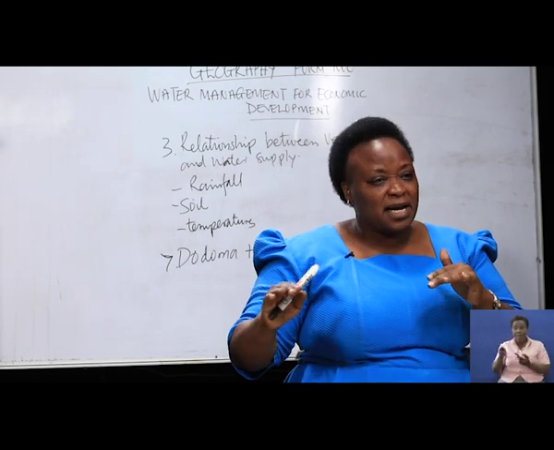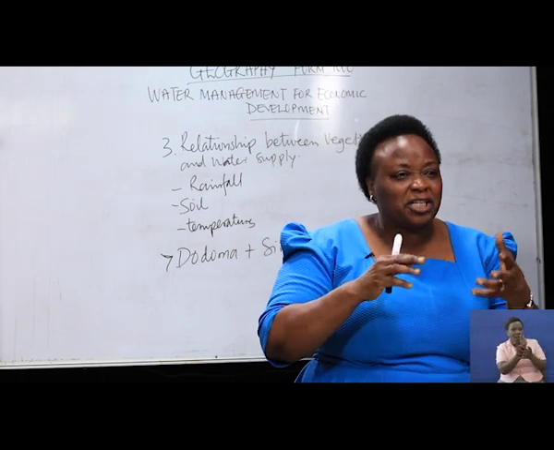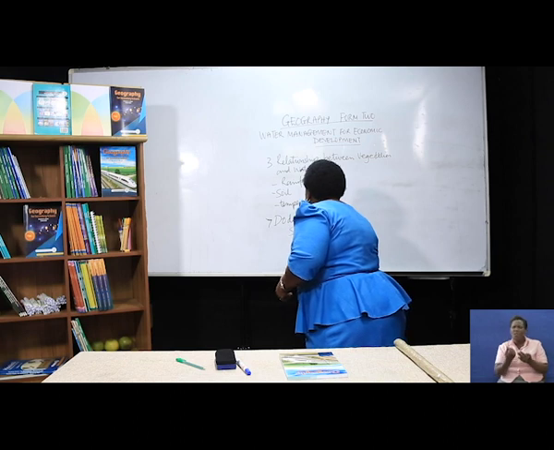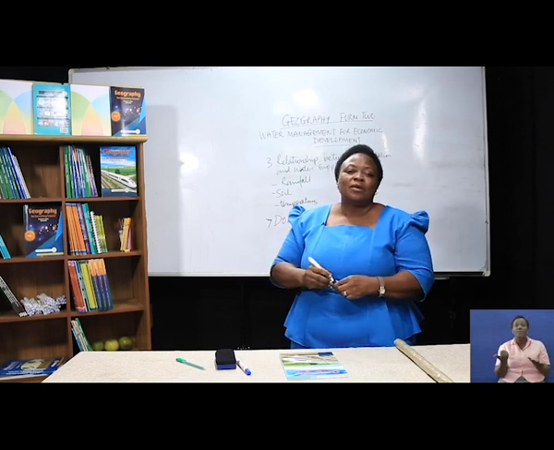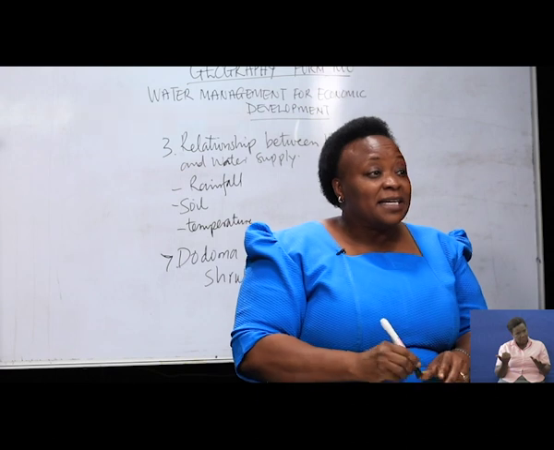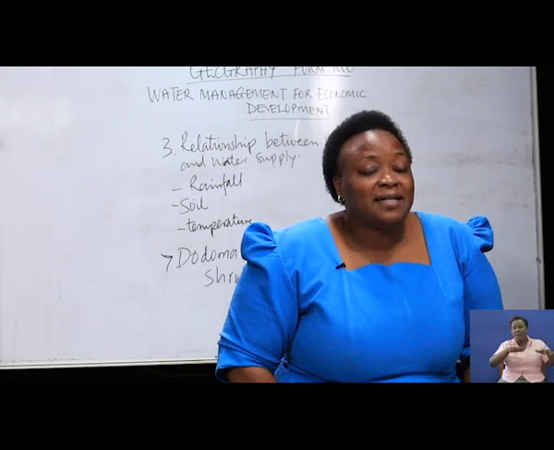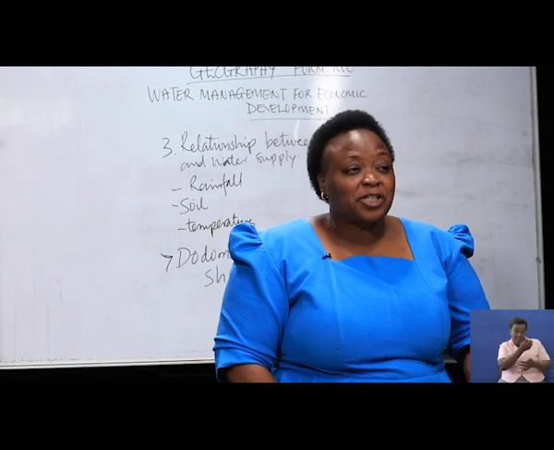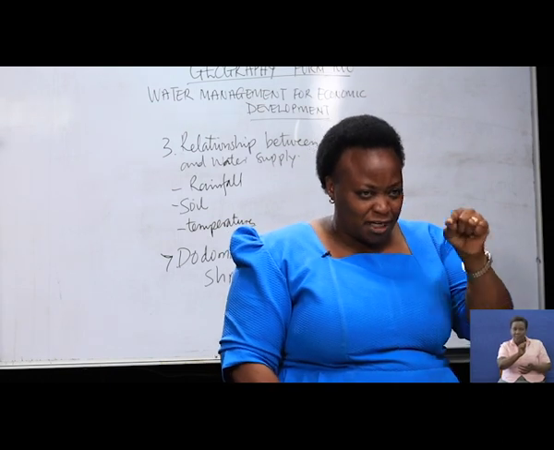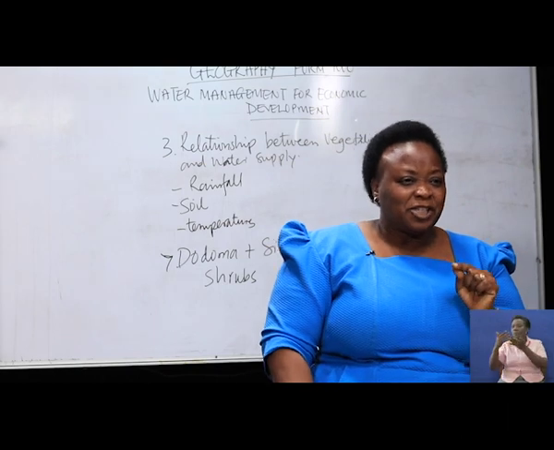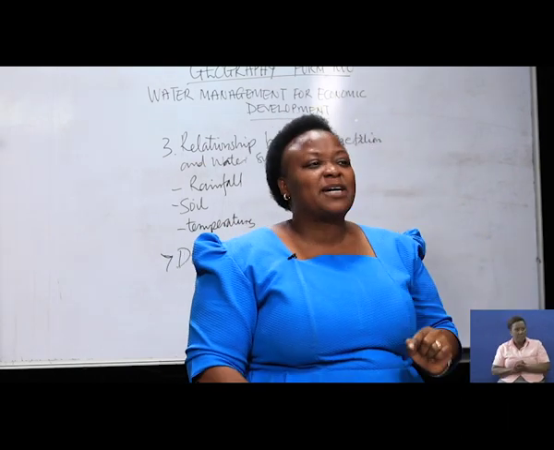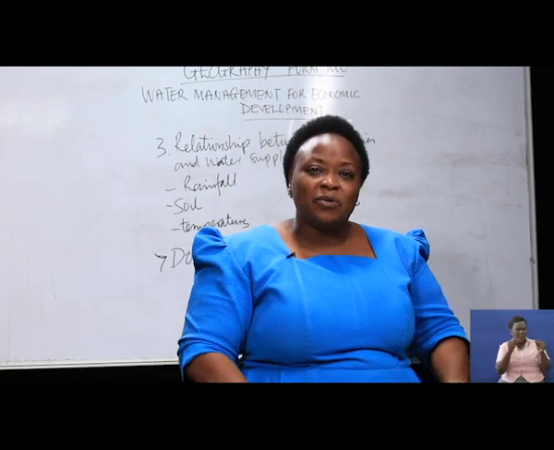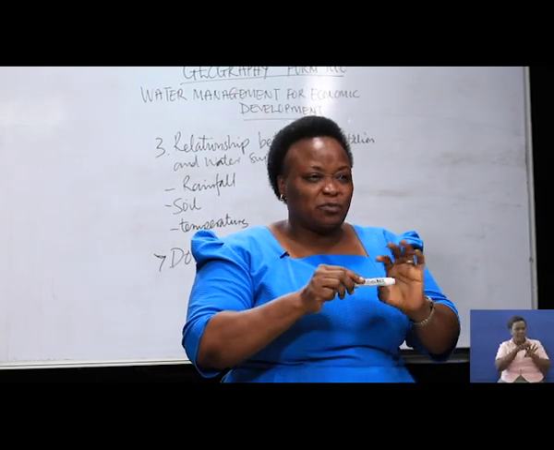When you go to Singida, when you go to Dodoma, the kind of vegetation cover found there is shrubs. Why shrubs? It is because that area does not have enough water. The shrubs themselves do not influence adequate rainfall. Why? The way they are, the leaves are too small.